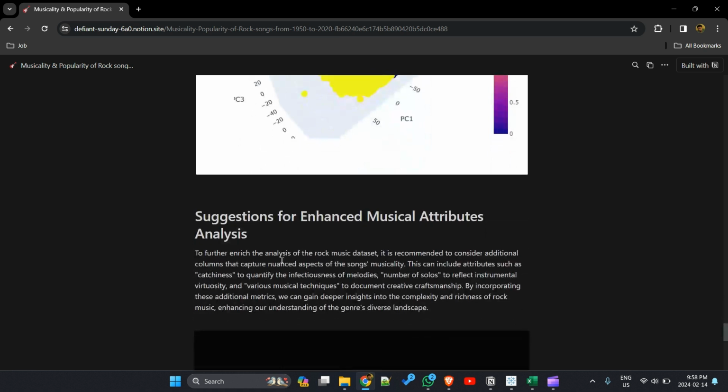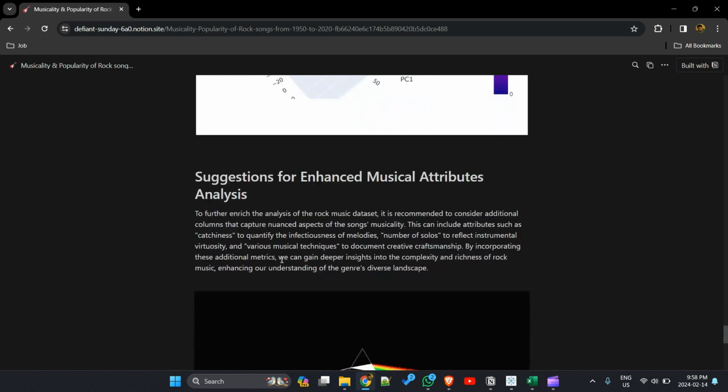And towards suggestions for enhanced musical attribute analysis: to enrich the analysis, the dataset needs musicality columns such as the catchiness of the song, the number of solos in the song, and the different methods and techniques used in the songs. If we use that, the musicality part of the dataset can be further analyzed.